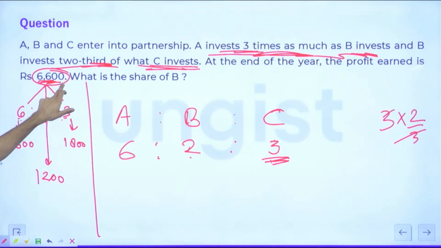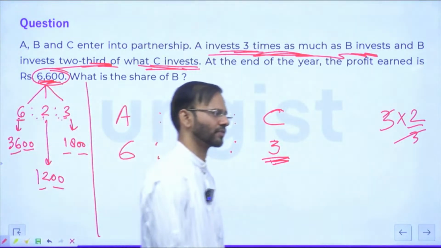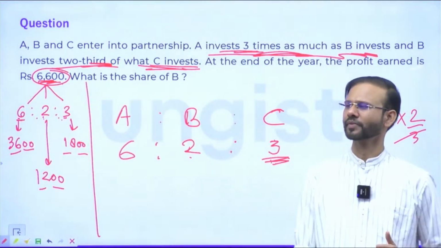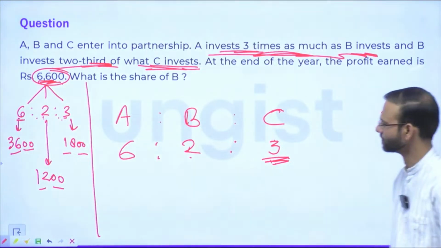So this is 600. So this is 600 into 6. 6 into 6, 3600. 6 into 2, 1200. 6 into 3, 1800. Alright, that's great, very good guys. Shall I move now? Okay.